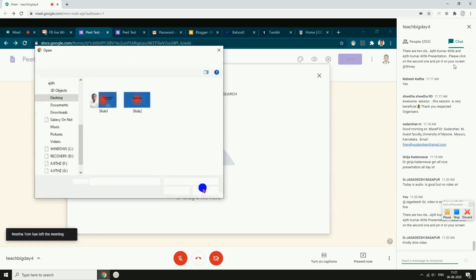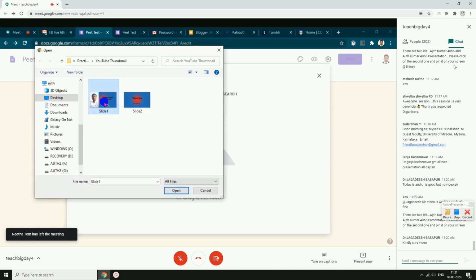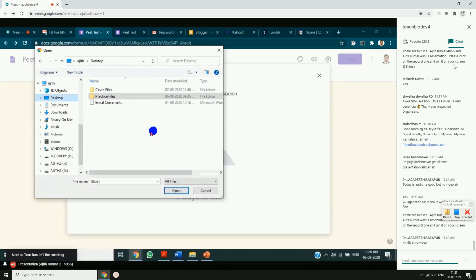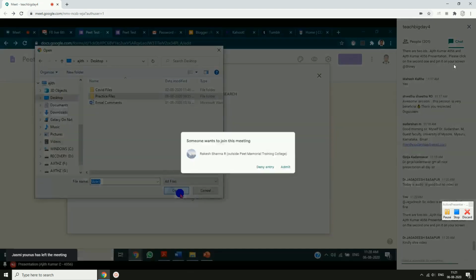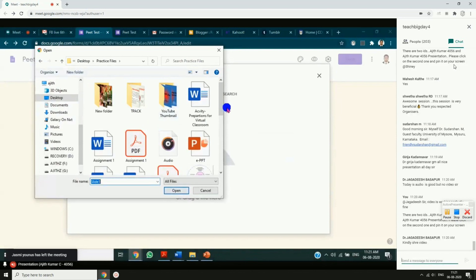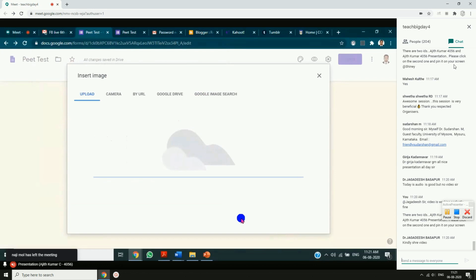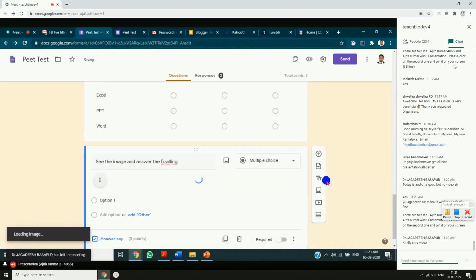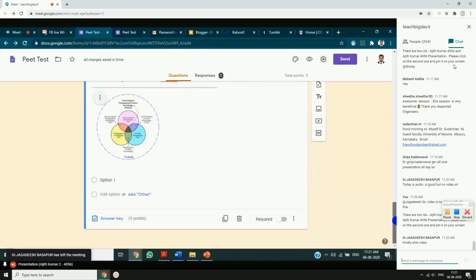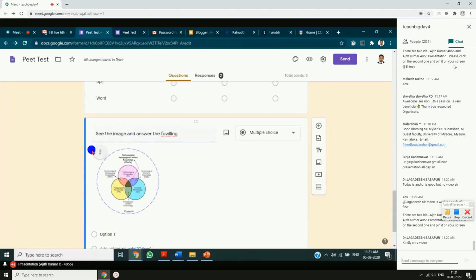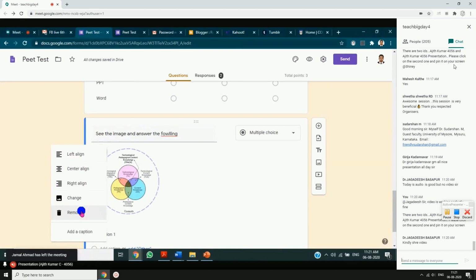Maybe this slide I am taking. No, we don't want those. I'll take some practice files. Maybe TPAC again. This image, open. So you can see the image getting uploaded in the Google Form. See, now there is an image in my question paper. You can do the alignment. If you don't want it, you can remove that. This is how it is done.